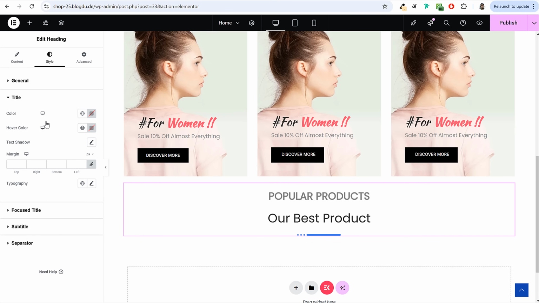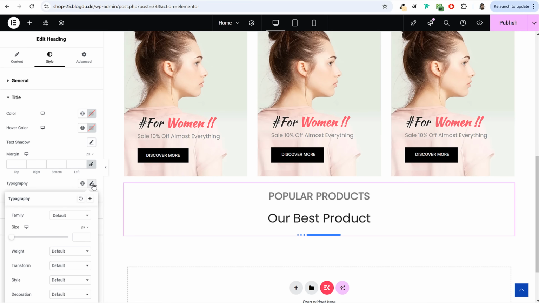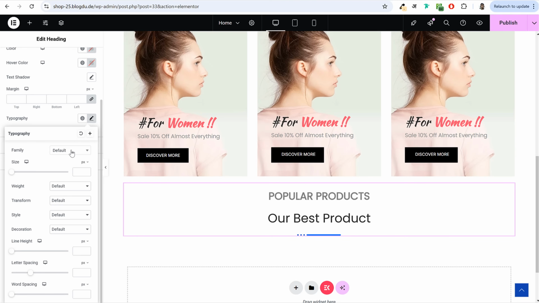Now let's first select title and let's style the title. So for the title, we'll select the color, which is black. So we don't have to change the color actually. Let's select the typography, font family. Now for this one, we won't be using Inter or any font family. We'll be using Oleo script. Okay, this is the one. And after that, for the size, whatever size you want, for the demo website I've used 36 pixels. So I'll type in the same thing.